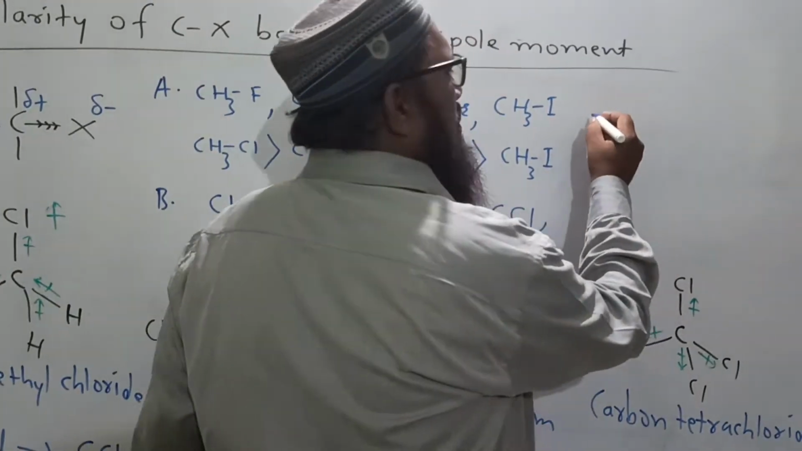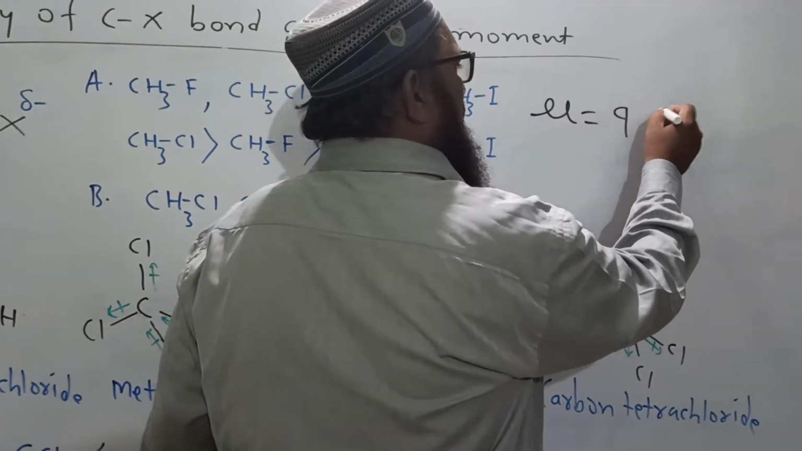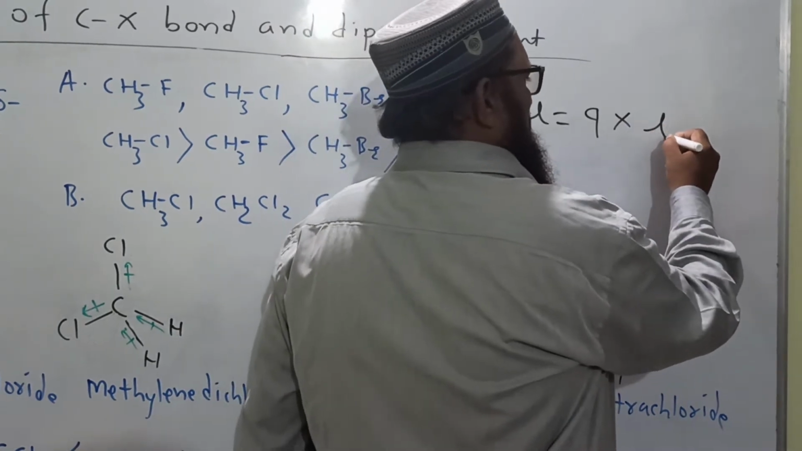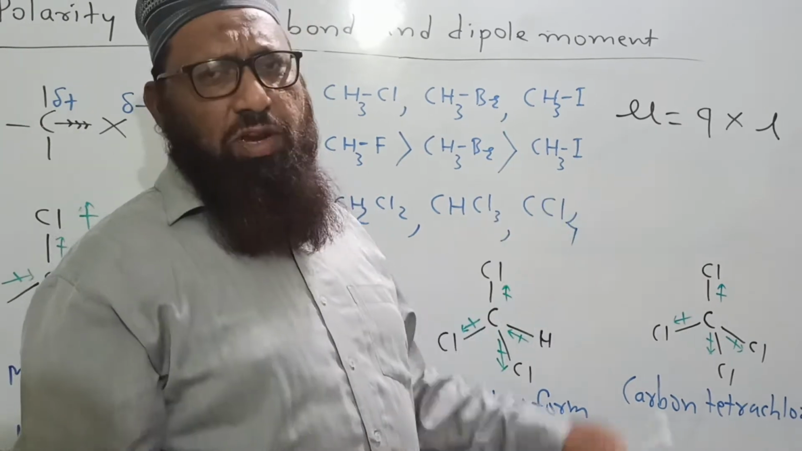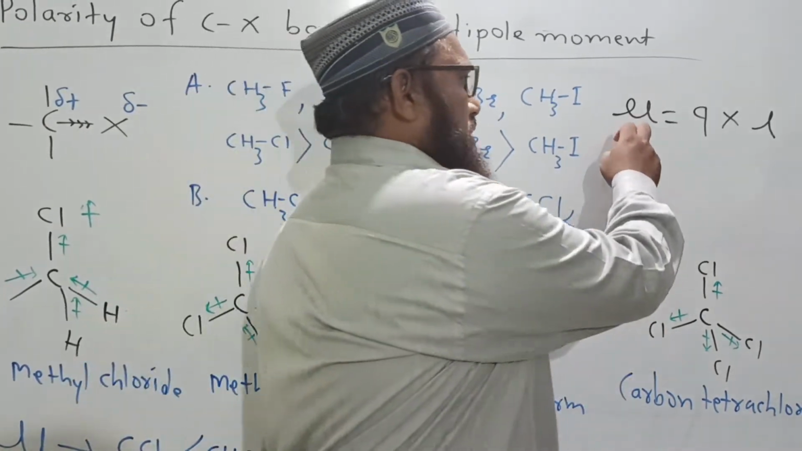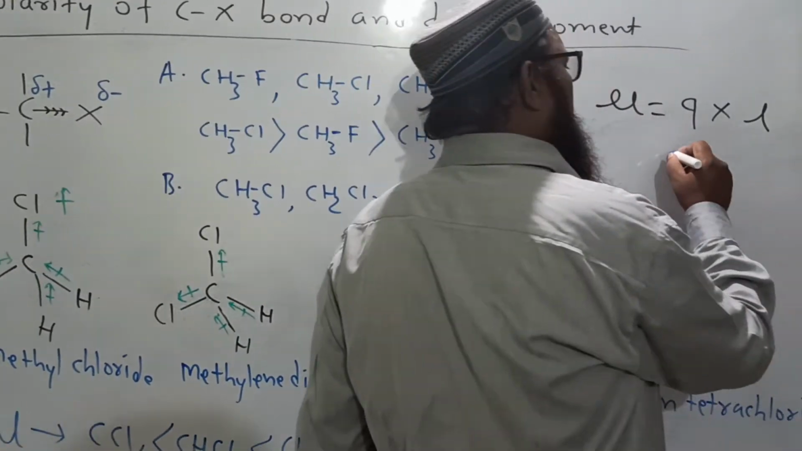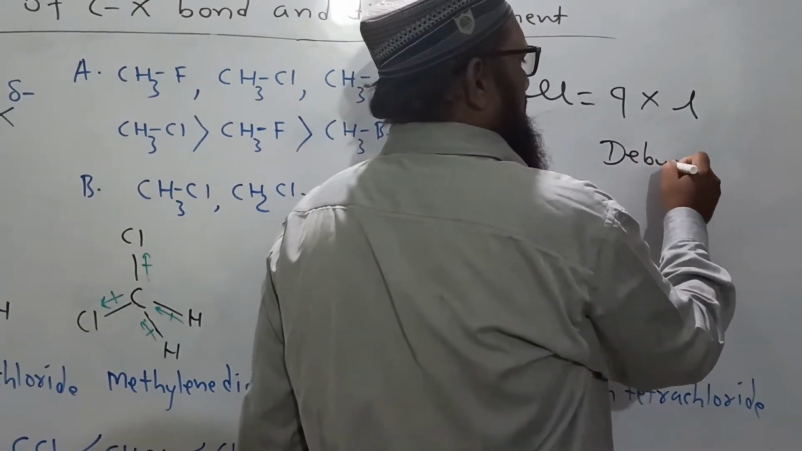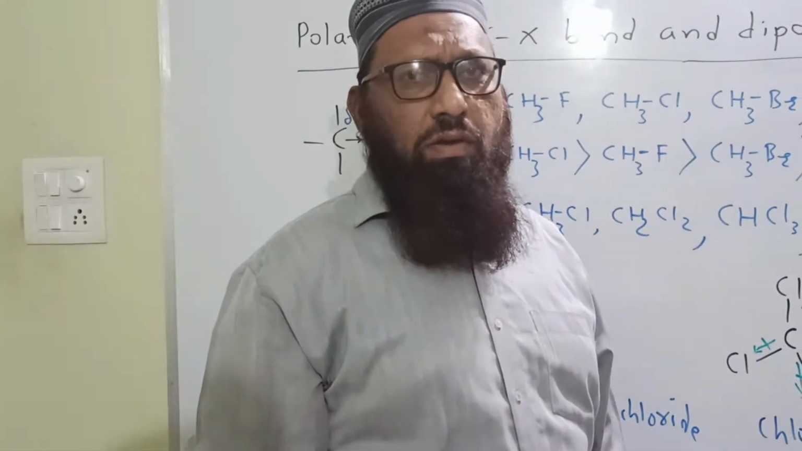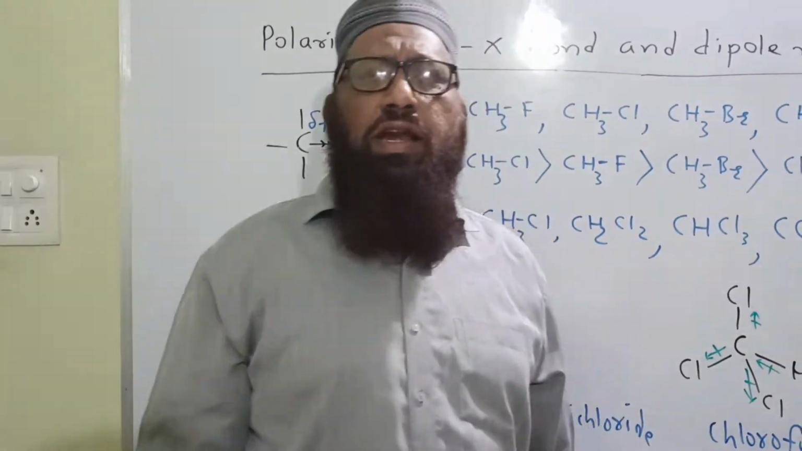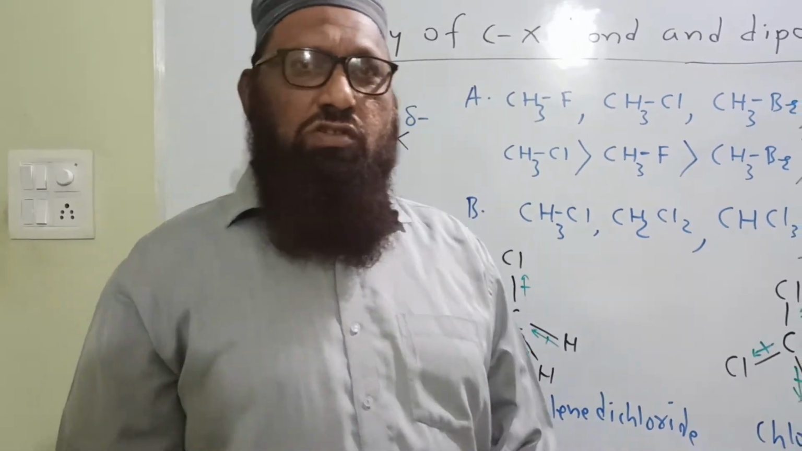We know from 11th standard that dipole moment mu is equal to charge times the distance of charge separation. This dipole moment is expressed in Debye, capital D, Debye. It is a vector quantity, as it depends on both magnitude as well as direction.